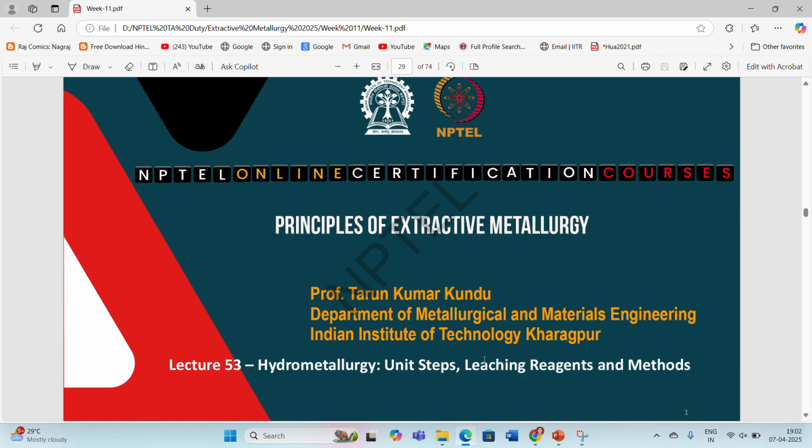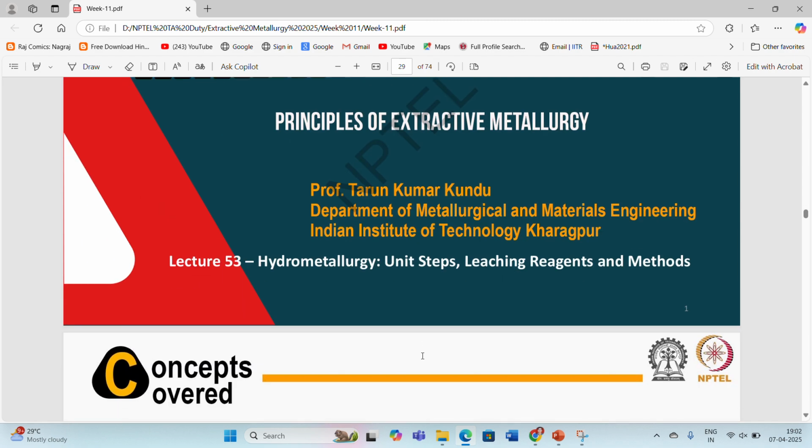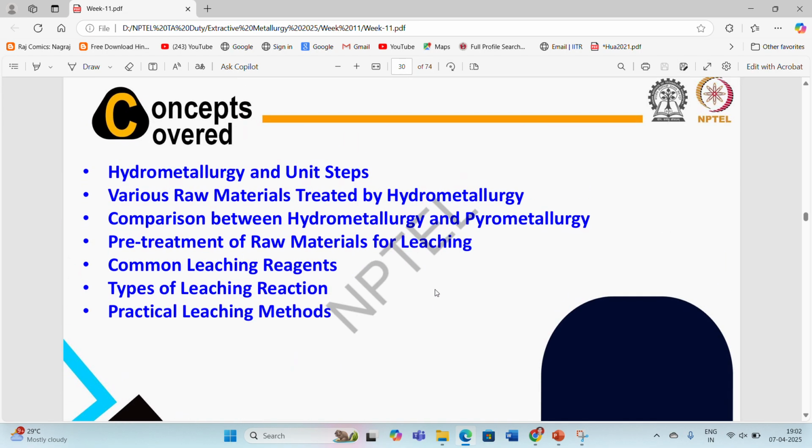So now we will talk about the hydrometallurgical operations, what types of unit steps, leaching reagents, and methods are involved. These include hydrometallurgy and its unit steps, various raw materials treated via hydrometallurgy, and a comparison between hydrometallurgy and pyrometallurgy, that is, the advantages and disadvantages of each. Then the pre-treatment of raw materials required, the common leaching reagents used in various hydrometallurgical operations, and the hydrometallurgy of the various ores.